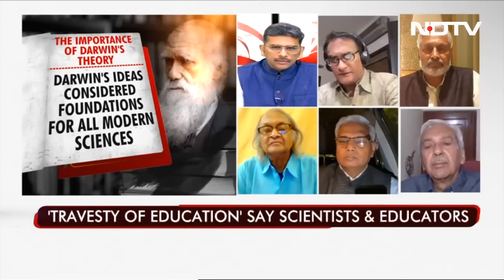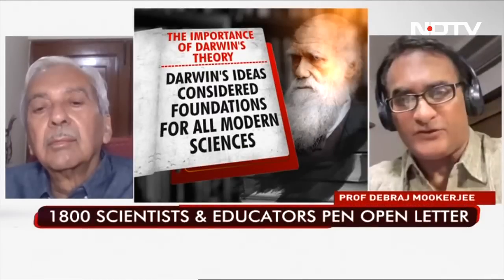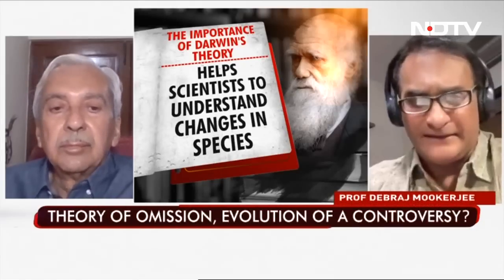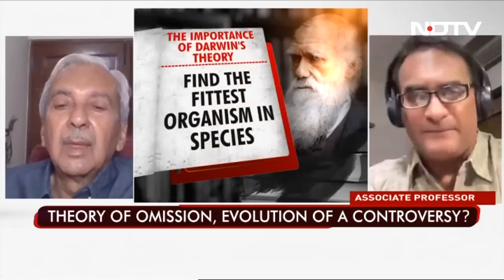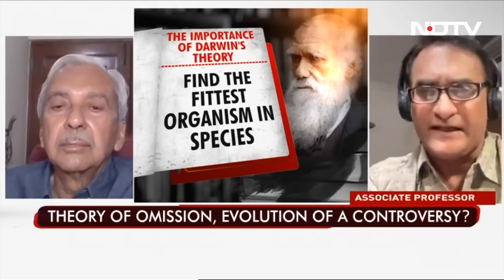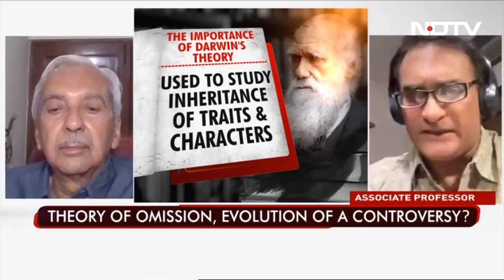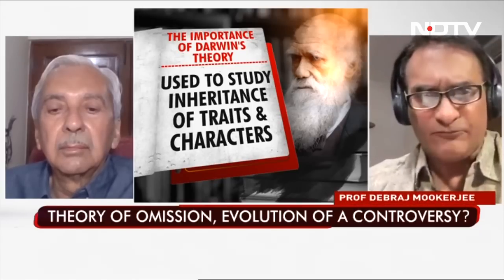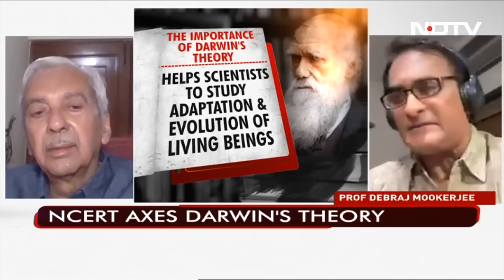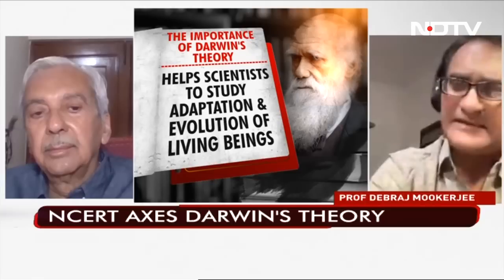So let's begin by stating upfront that I'm glad you've called academics and people associated with the learning process and not politicians to talk about the issue. The fact is, these discussions primarily should happen among educators and should not be in circulation in political circles, because picking and choosing can happen. In defense of what the NCERT has done, as Professor Rajput has rightly pointed out, this is a regular process. It hasn't happened only in the history book. It's happened in the botany text. It's happened in the physics text. It's happened in the mathematics text. So matrices has gone out, some rational numbers have come in, etc.